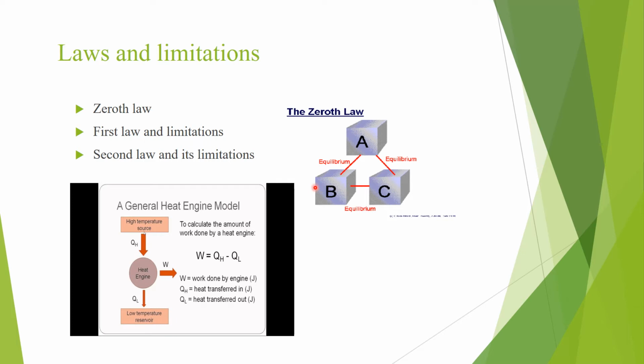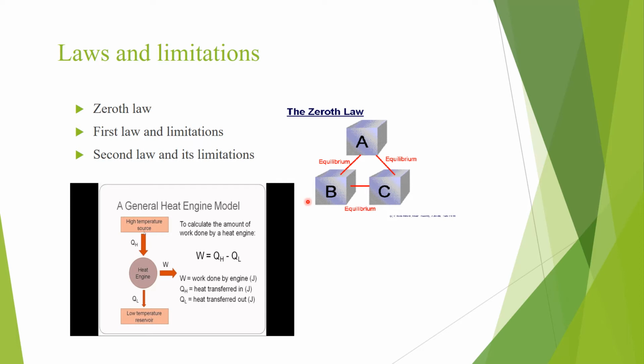Now we are going to discuss the first law of thermodynamics. When a system undergoes a cyclic process, the total amount of heat transfer is equal to the total amount of work transfer. I mean, heat and work are mutually convertible. In the first law of thermodynamics, there are two limitations. First, it doesn't specify the direction of flow of heat and work.